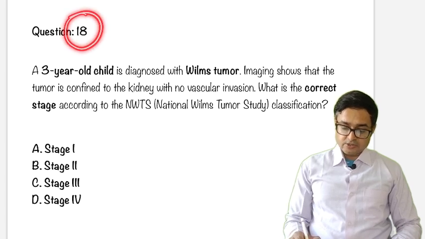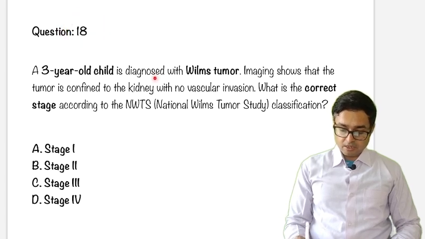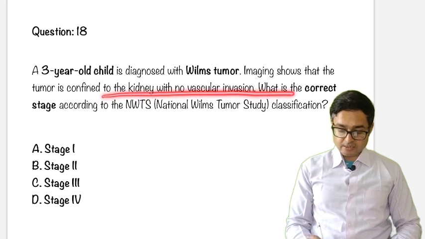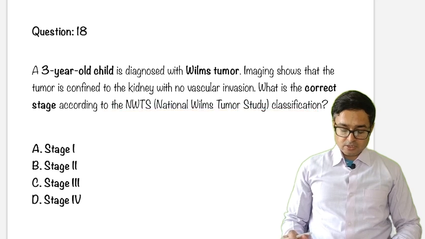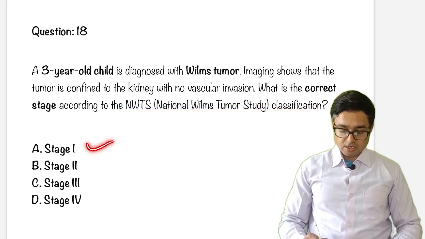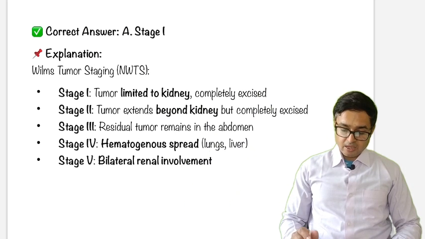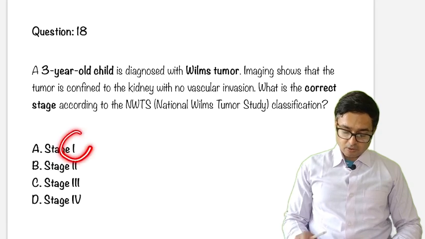A 3-year-old child is diagnosed with Wilms tumor. Imaging showing tumor confined to kidney with no vascular invasion. What is the correct stage according to National Wilms Tumor Study classification? So stage 1, stage 2, stage 3, stage 4, stage 5. Answer is stage 1.